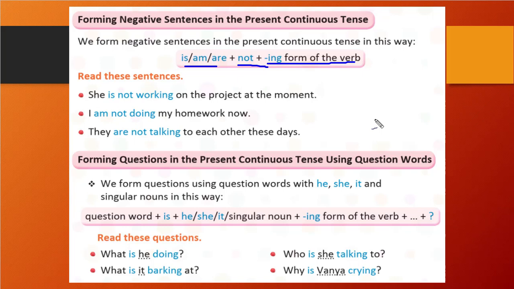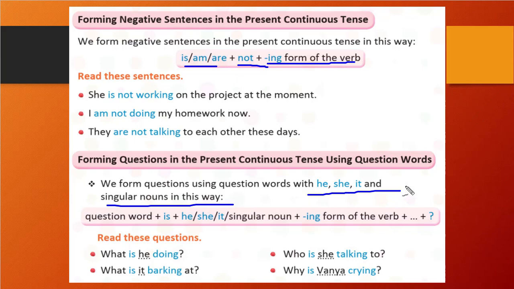Okay. Now, what if I want to form a question in the present continuous tense? Before that we have seen the negative sentence, but now I want to create a question. In which tense? That is the present continuous tense. So how will we create it? We form a question using question words with he, she, it and a singular noun. With that we will create it.